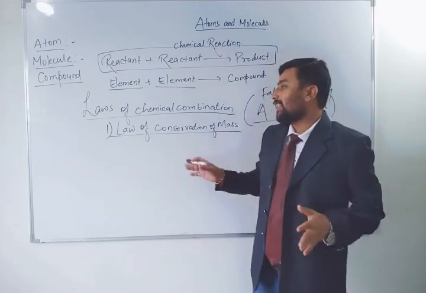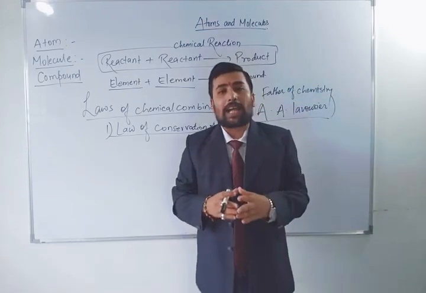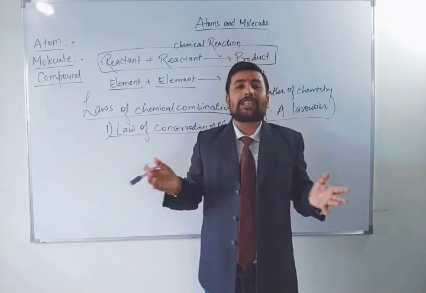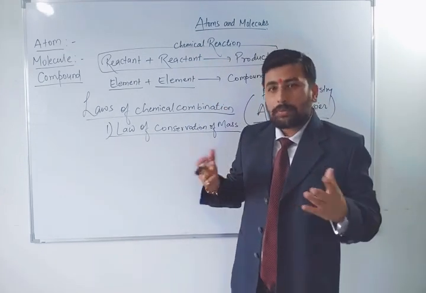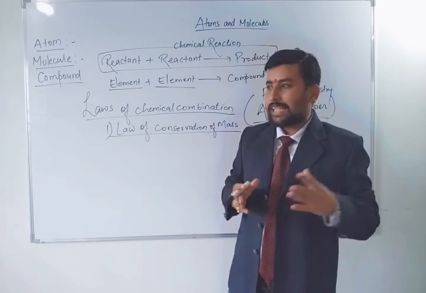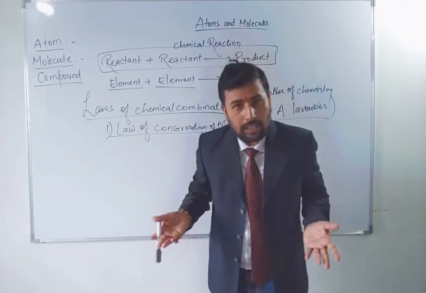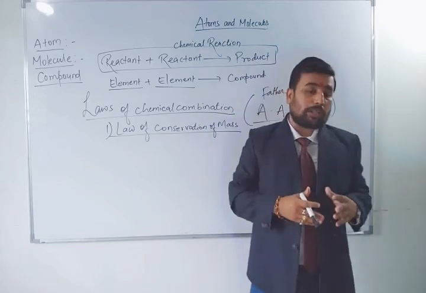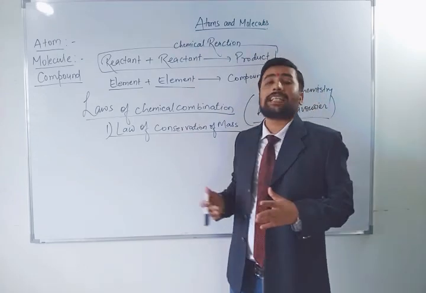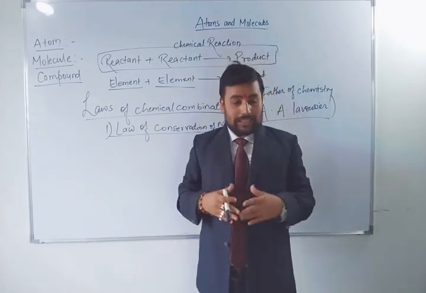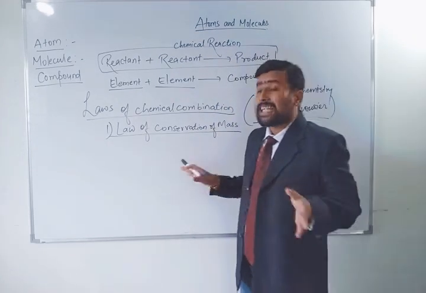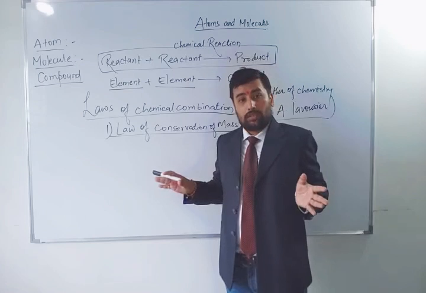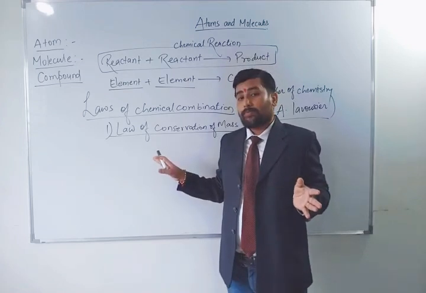He has said the same thing as Albert Einstein had said, that energy can neither be created nor be destroyed. It can just transfer from one body to another. Similarly, he has said mass can neither be created nor be destroyed in a chemical reaction.